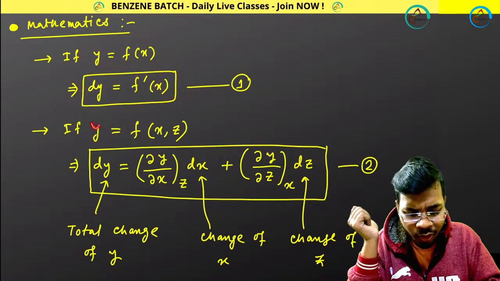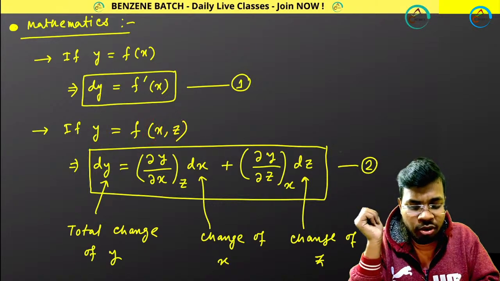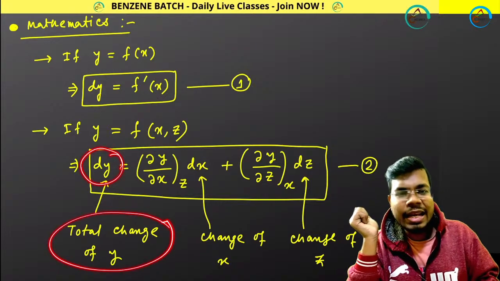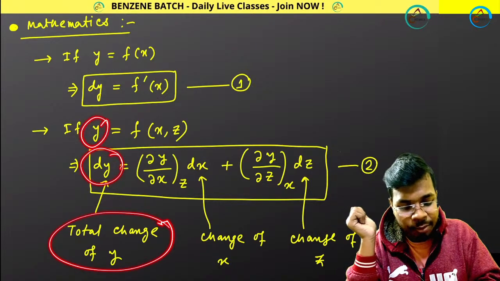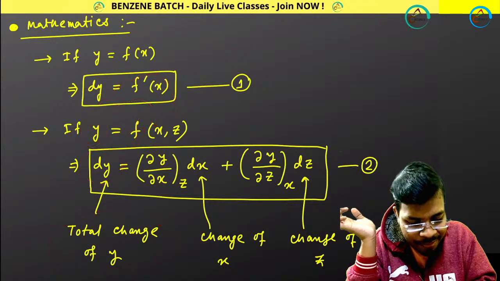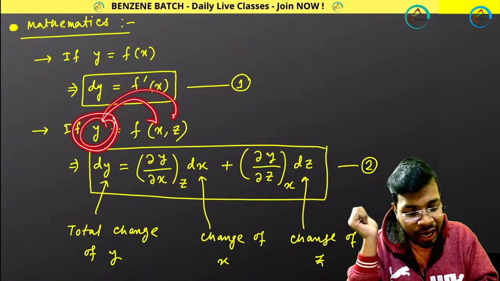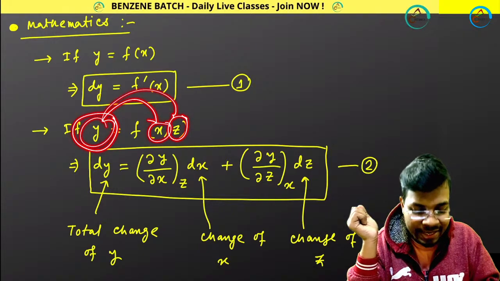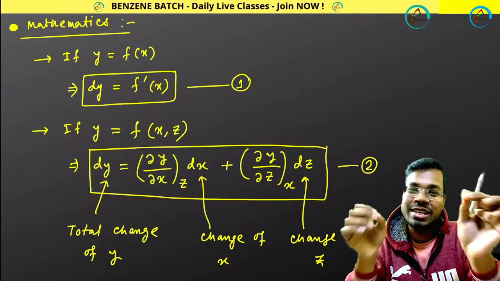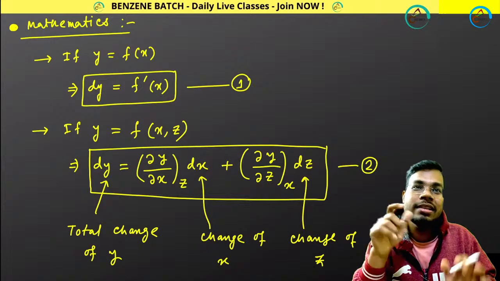But if y is dependent upon x and z, then how would you represent dy? So dy means total change of y, that you can represent like y is dependent upon x and z. That is the meaning of this function, right? So y is dependent upon x and z. So if you change y, how x and z will change, that you represent in this way. I hope you got this thing. How you should write, I told you the shortcut. These two, yeah, you know it.